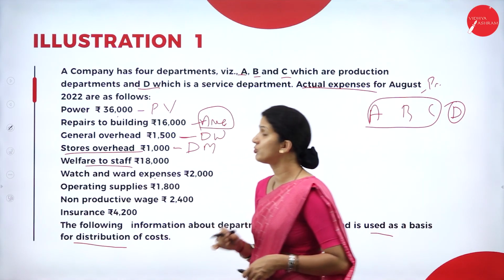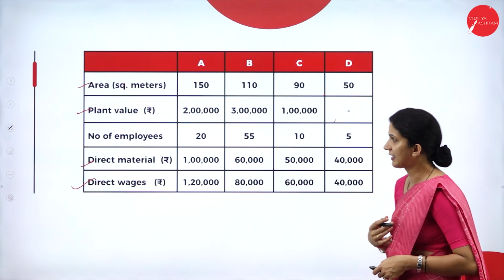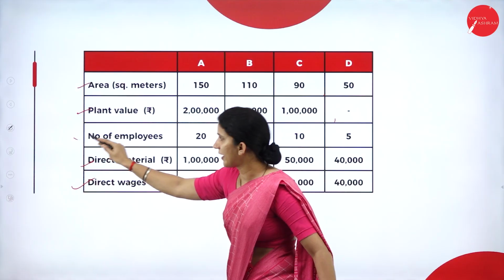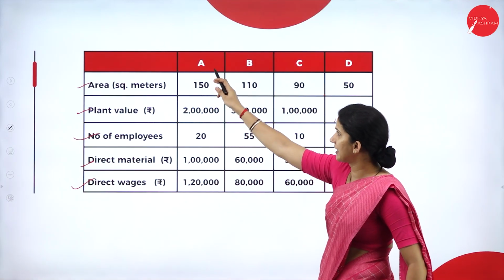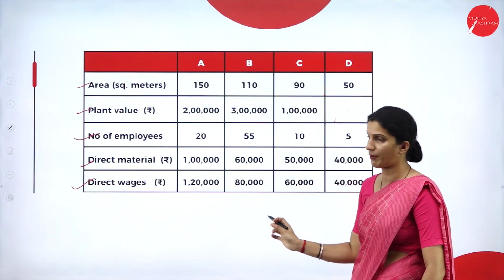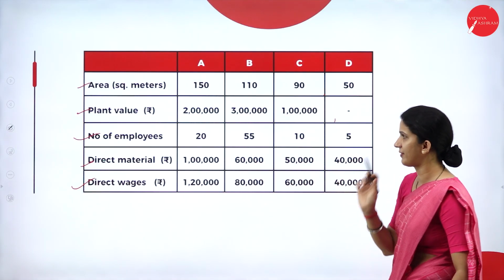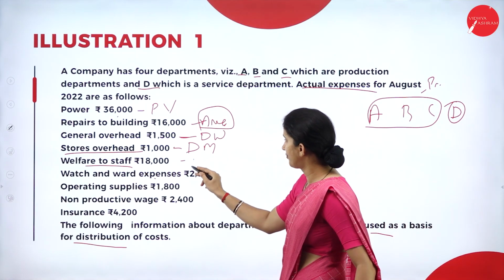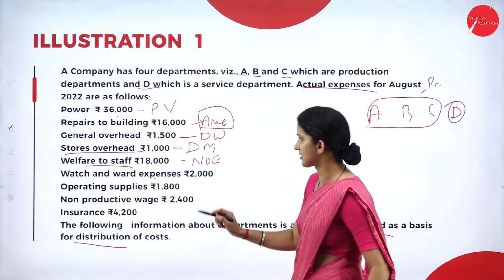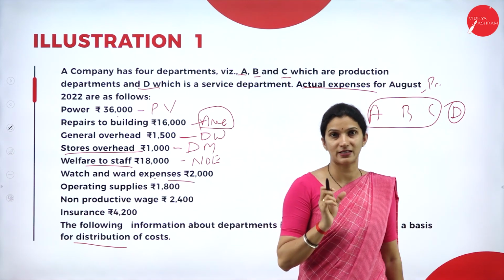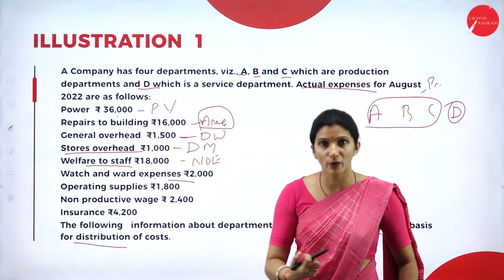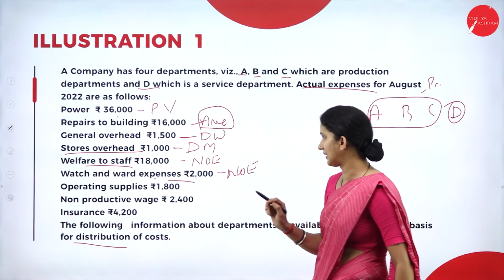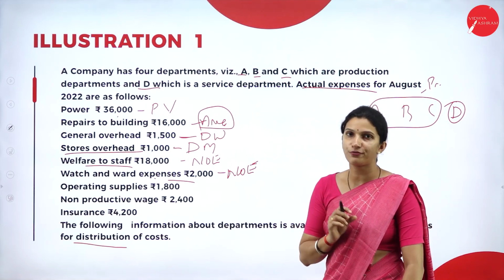Then welfare to staff. For any employee related expenses, we take the number of employees as the basis. Here, department-wise, we have the number of employees 20, 55, 10 and 5. So that will be taken as a basis. So for welfare to staff, your basis is the number of employees. Then watch and ward expenses. That means those who are involved in the ward or any supervising. So that is the watch and ward expenses. Here also it is based on employee related, so your basis is the number of employees.